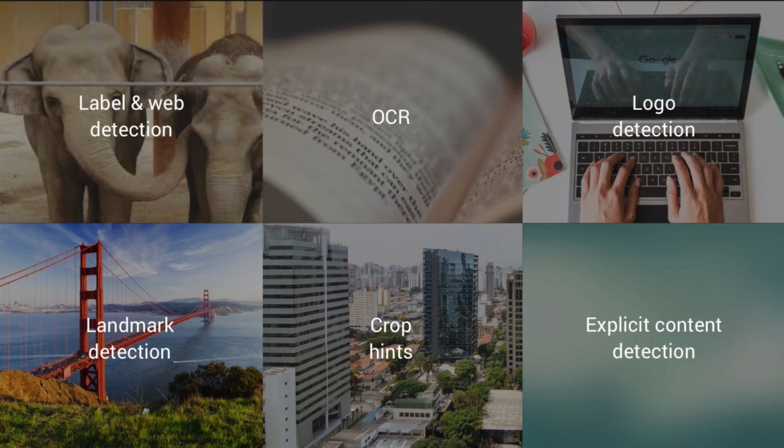And explicit content detection will tell you if an image is appropriate or not. We've seen this feature used across a variety of apps that have any sort of user-generated content. Rather than having somebody manually review that content, you can just send it to the Vision API with one REST API request. Next, let's take a look at the JSON response we get back for a couple of these features.